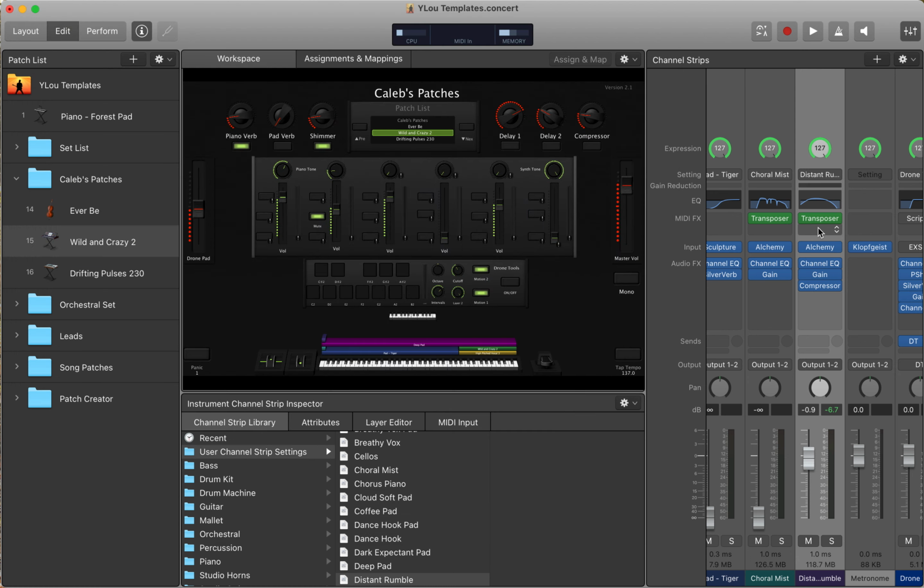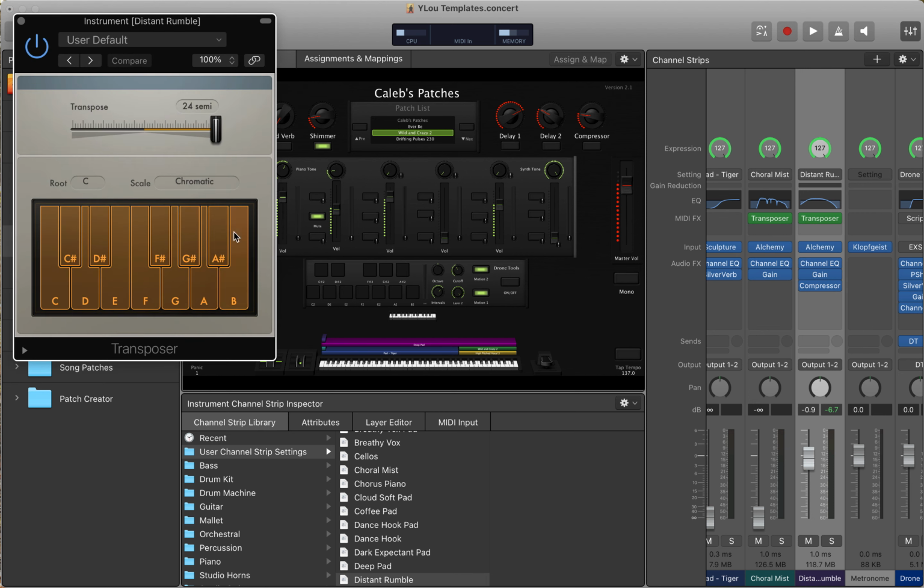Then the last thing I did is I threw a transposer on here because if you can see, I have it, it's the purple one. So I have it set all the way to the bottom of my keyboard. So it's literally just set to one note. And if I was to keep it down here, you wouldn't even be able to hear it.